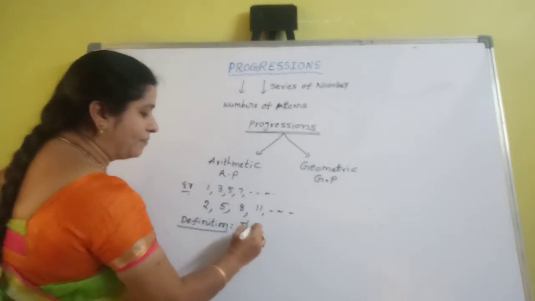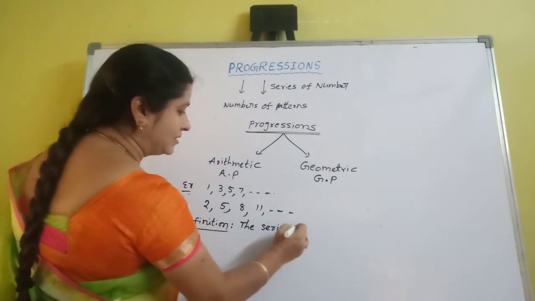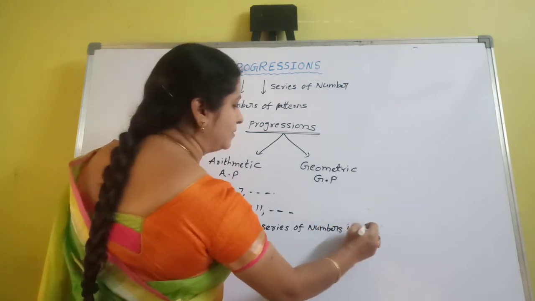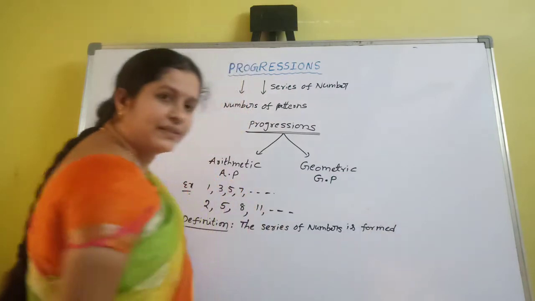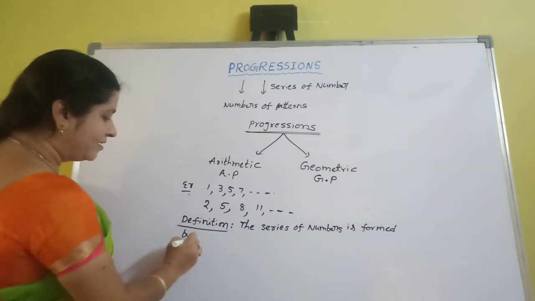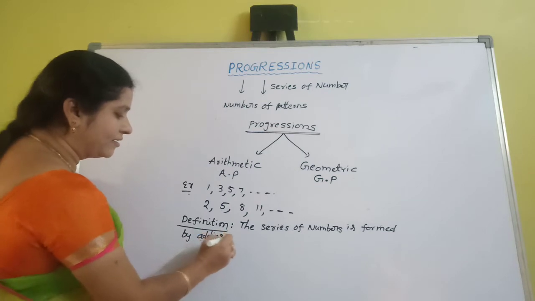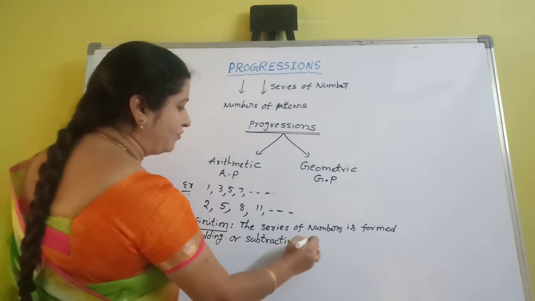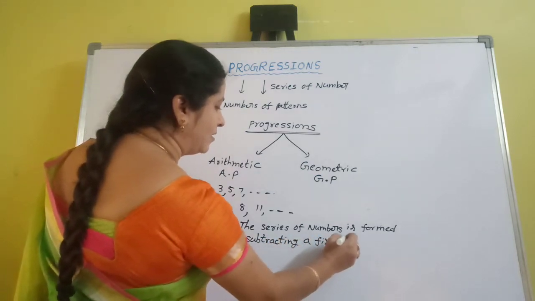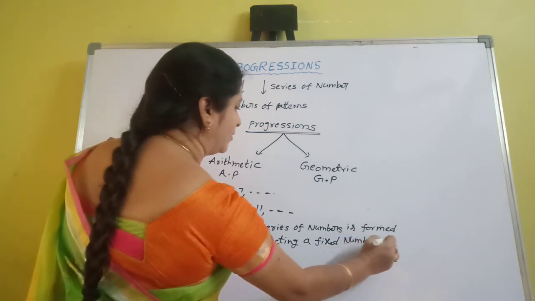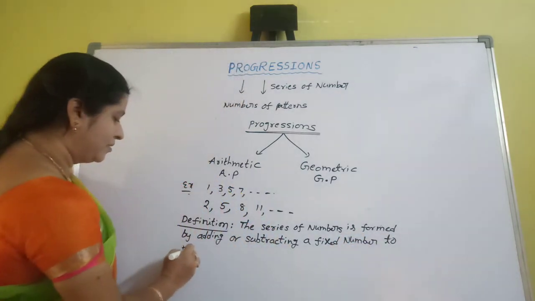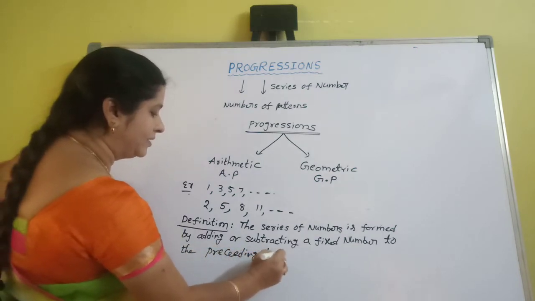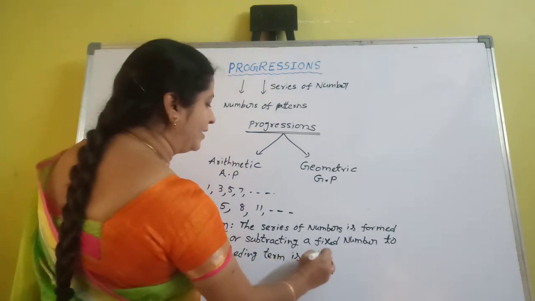That series of numbers is formed by adding or subtracting a fixed number to the preceding term is called arithmetic progression.